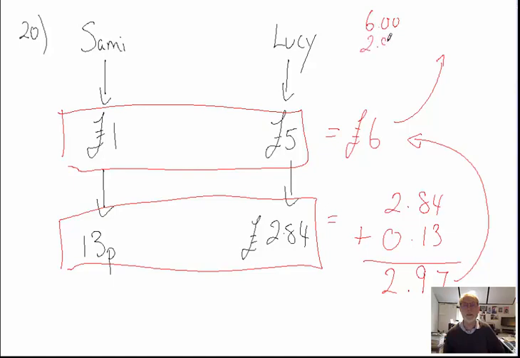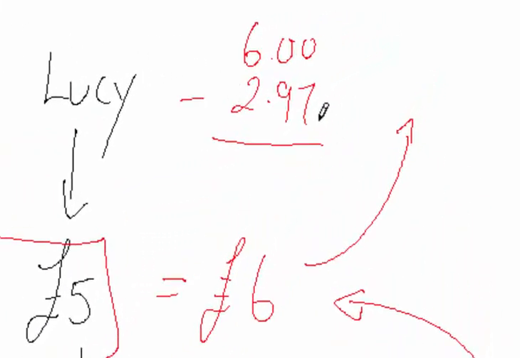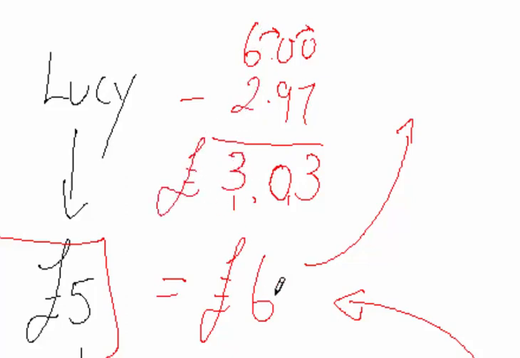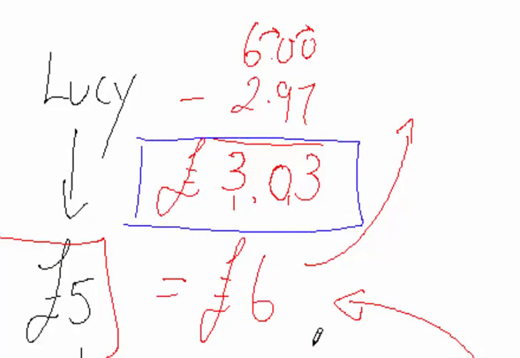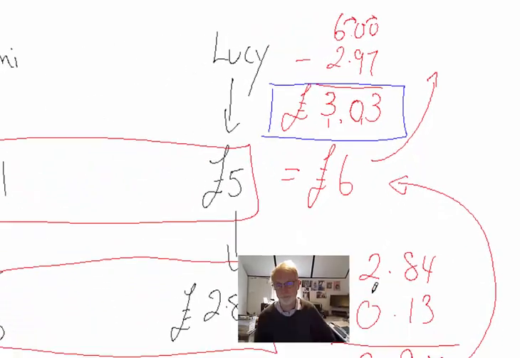Take away 297. 7 from 0 I can't take, so I borrow 1. 7 from 10 is 3. Bring back the 1. 1 plus 9 is 10. 10 from 0 I cannot take, so I borrow 1. 10 from 10 is 0. I have to bring back the 1 I borrowed. 1 plus 2 is 3. 3 from 6 is 3. So I'm left with £3 and 3 pence, and that, of course, is what they're asking me to find out, how much we spent on the sandwiches.